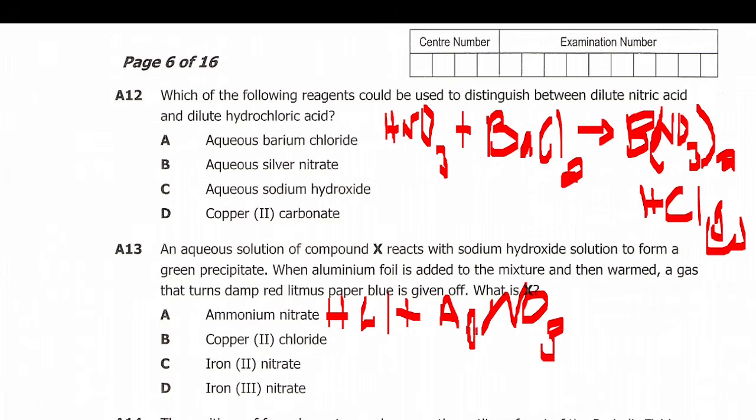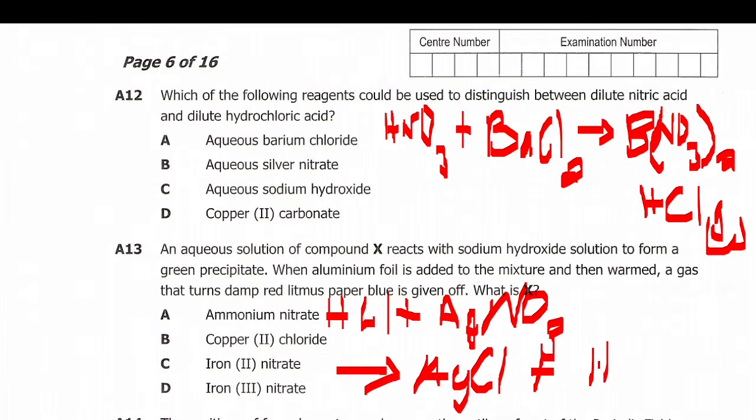When they react, you are going to have silver chloride plus hydrogen NO3, that's what you are going to have.